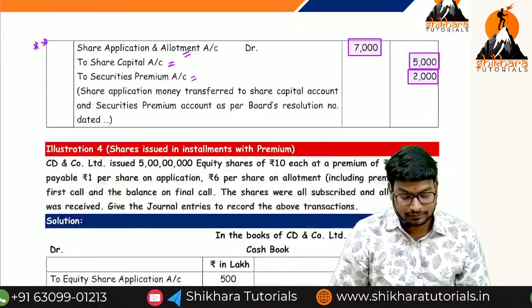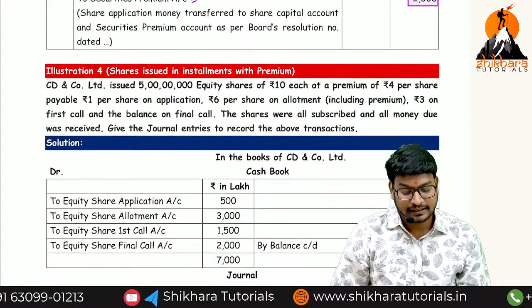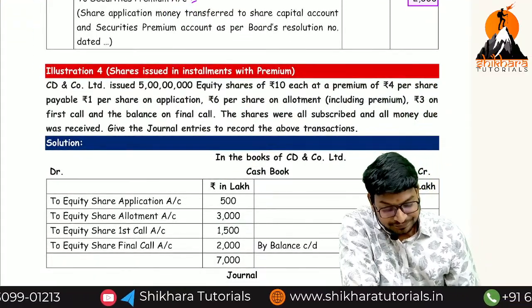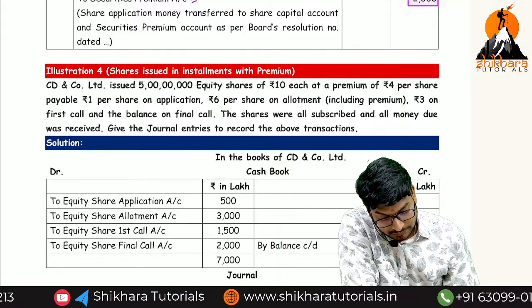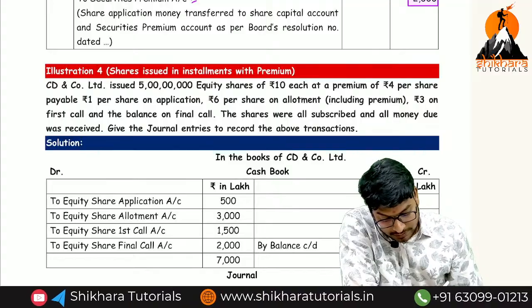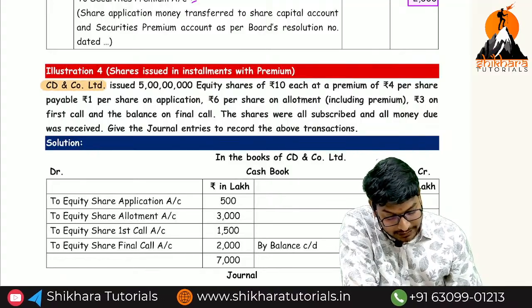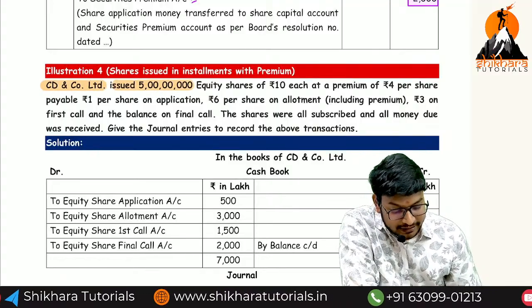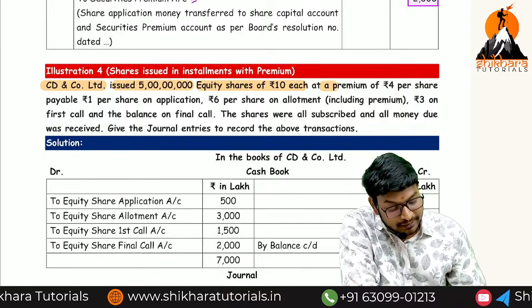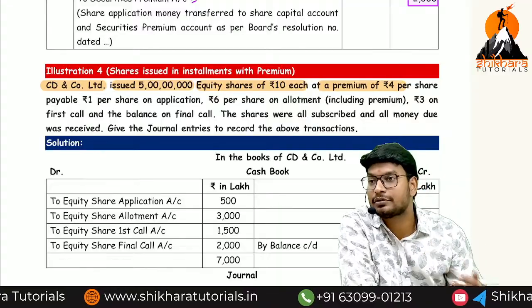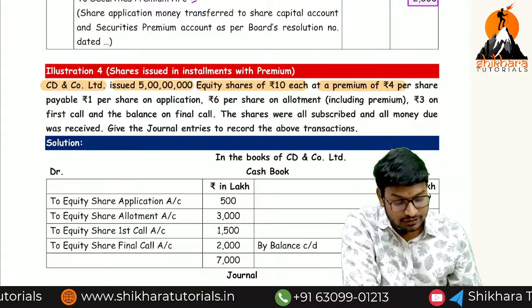Next one, ma. Shares are issued in installments at a premium. So CD and Co Limited issued how many shares, ma? 5 crore equity shares of 10 each at a premium of 4 rupees. Again the same question, only they are dividing it installment wise.